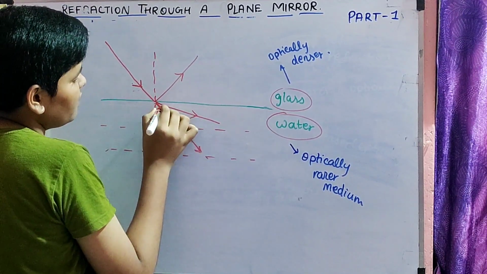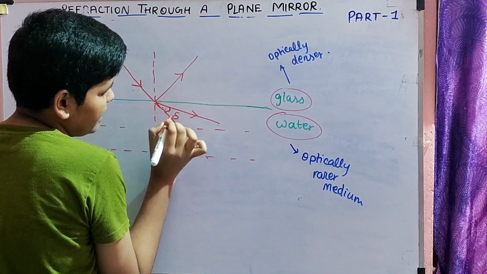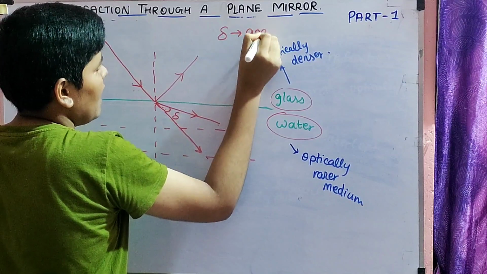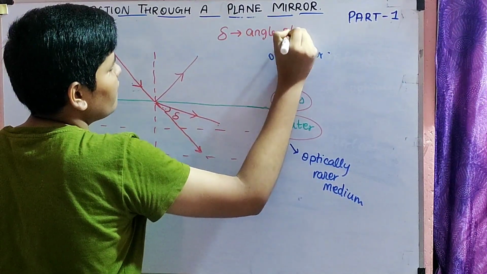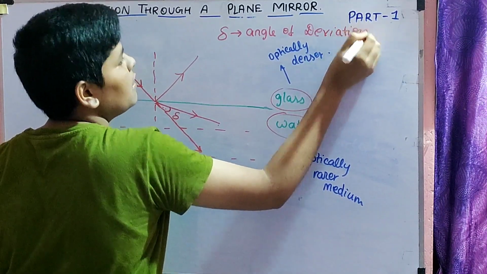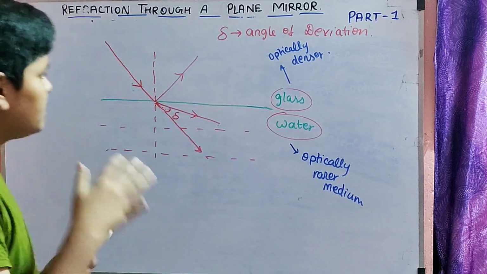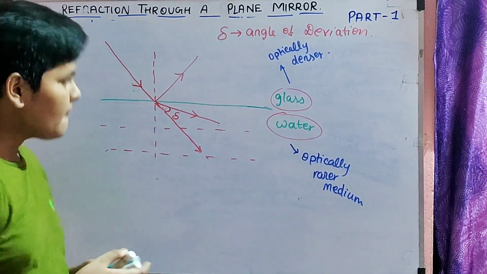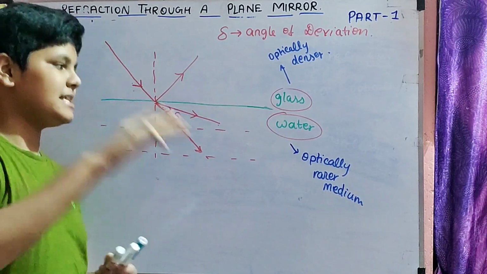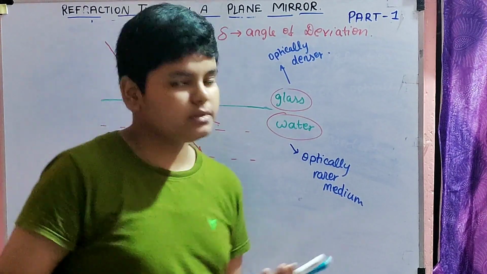But instead of this, it goes over here. So this is called angle of deviation delta. This delta over here is angle of deviation. About this angle of deviation, we will learn more in prism concept, in this chapter only, but in prism concept. So this is the second scenario where the light is coming from denser medium to rarer medium, and the first one was from rarer medium to denser medium.